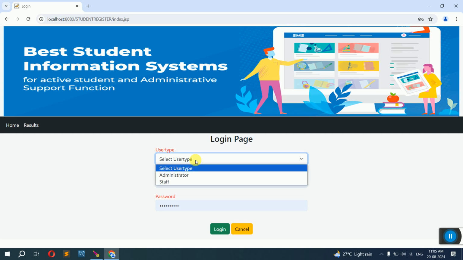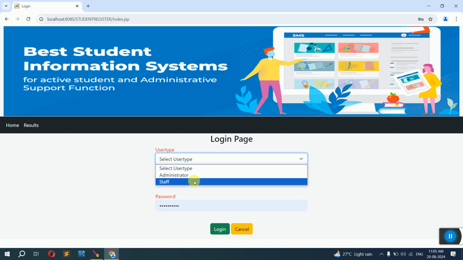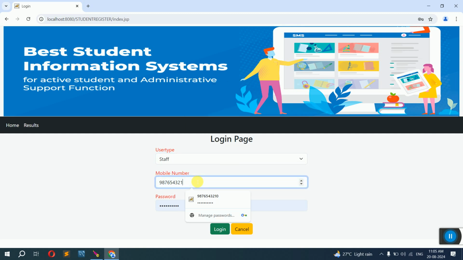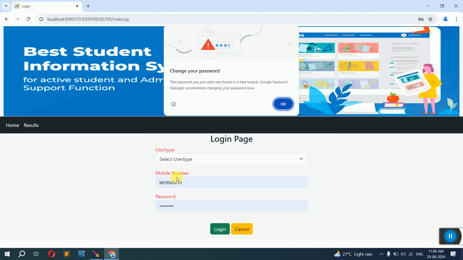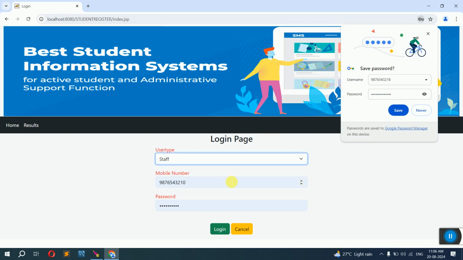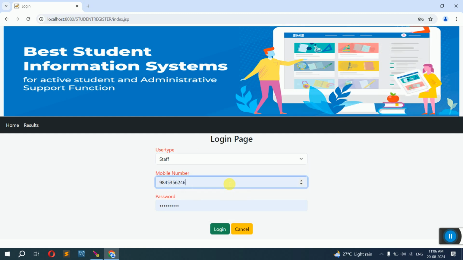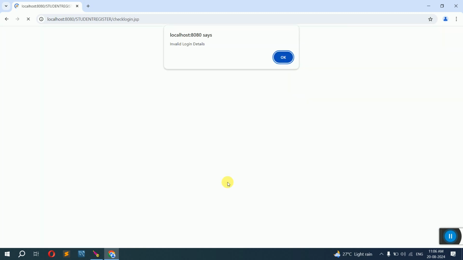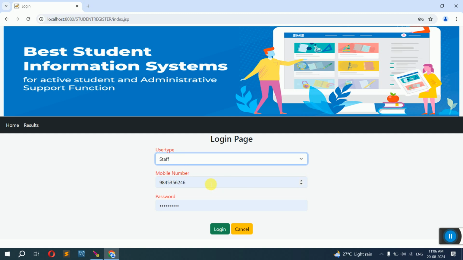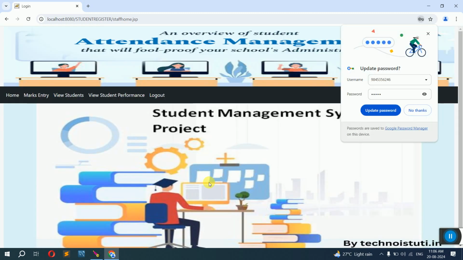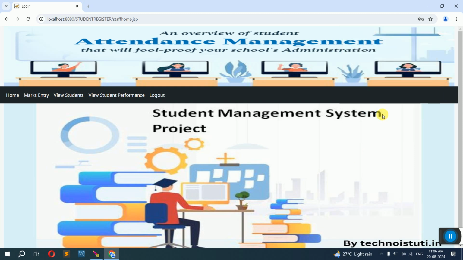Okay. Now the staff logs in this case. We have two options for the staff. One is my details itself, or I can add another student in the other staff in this. Just now we have added Suman in this case. Let me log in with my details itself. So I'll take staff. I'll log in with my details. In the class, don't enter my details in front of them. You should add your own staff details, put them in this. Staff is password Vivek. Yes. So I have logged into the staff details.